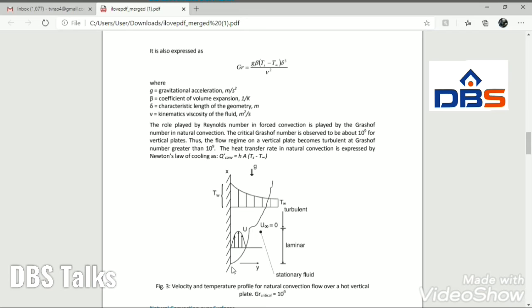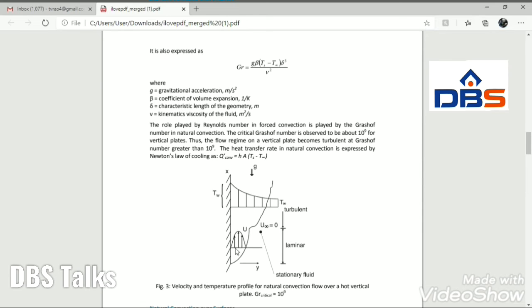The airflow starts from this bottom point, and since there is airflow, there will be a boundary layer, and to some extent the boundary layer seems to be laminar, and after that it becomes turbulent. Okay, and we find there will be a velocity boundary layer and thermal boundary layer.